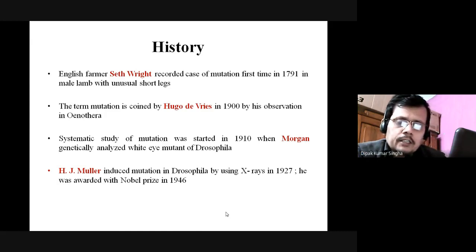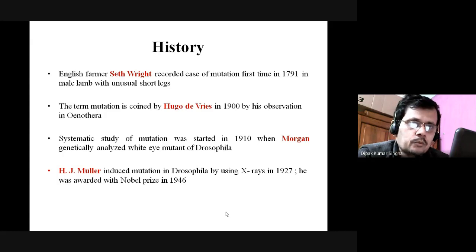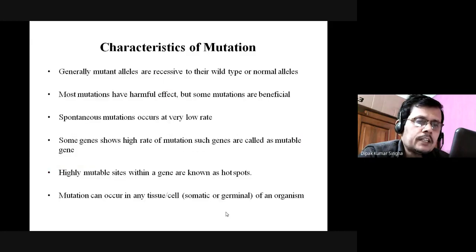He first established it in 1927 and he got the Nobel Prize in 1946. So the evaluation of the work took so many years. Okay, this is the short history of mutation. And what are the characteristics of mutation?